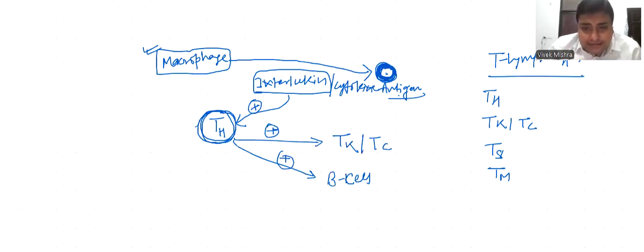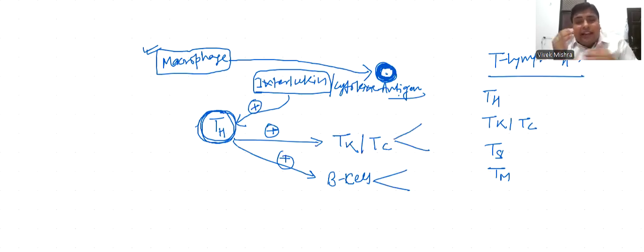B cell starts to divide and forms many B cells. T killer cell also starts to divide and forms many T cells. It means T helper activates T killer cell as well as B lymphocyte, resulting in the formation of multiple clones of T killer cell as well as B lymphocyte. This process is called clonal selection. Now B lymphocyte divides to form B plasma cells and B memory cells.